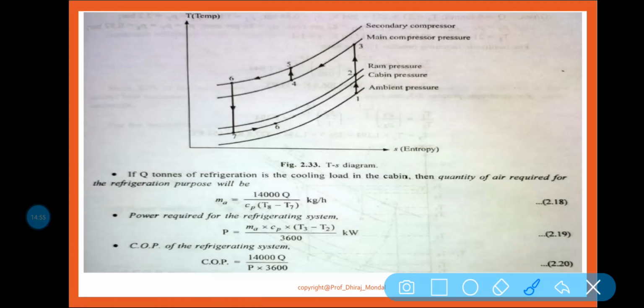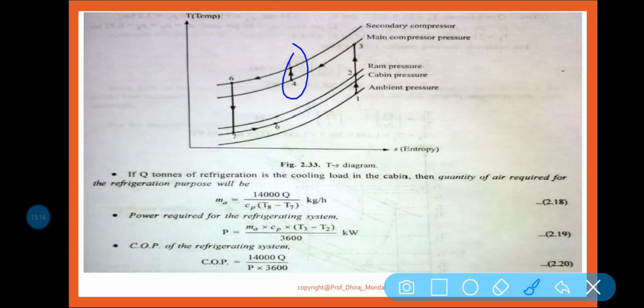You can see 1 to 2, air is rammed. 2 to 3, main compressor, air is compressed. 3 to 4, heat exchanger 1, cooling down by the help of ram air. 4 to 5 is equal to what?